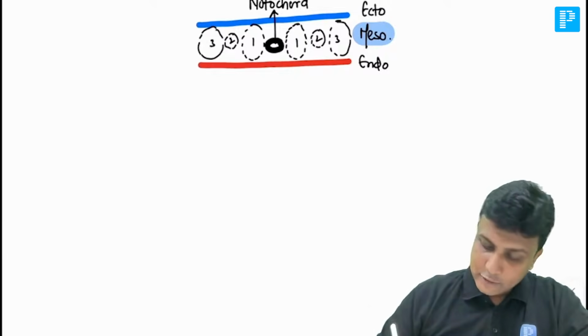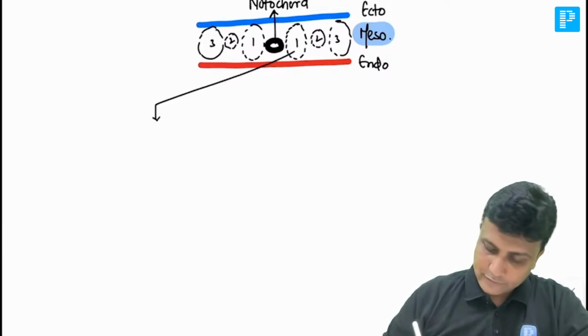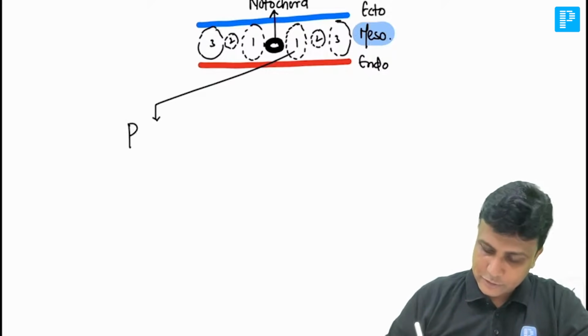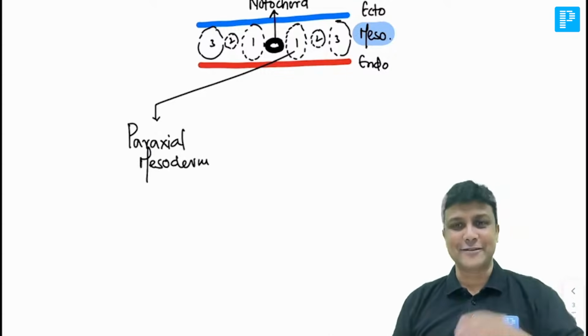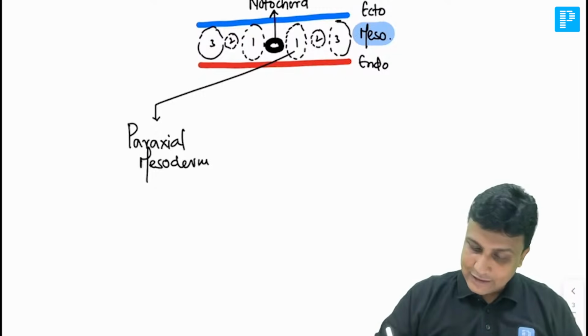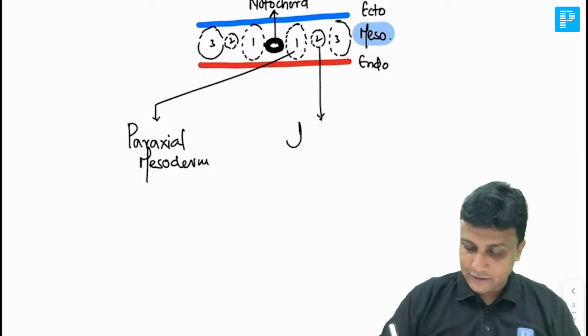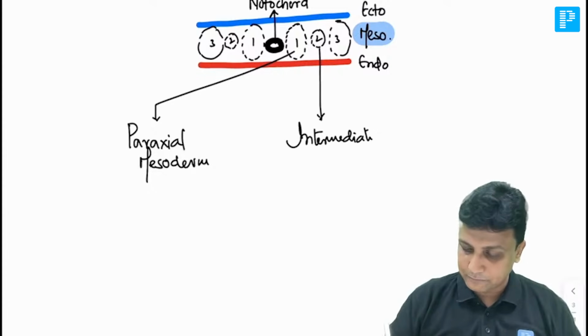Fine. Now this number one here will be the para-axial mesoderm. I told you the name is very much meaningful here. Para, along the axis, para-axial mesoderm. And this number two, the second one, is in the middle. So therefore this one will be the intermediate mesoderm.